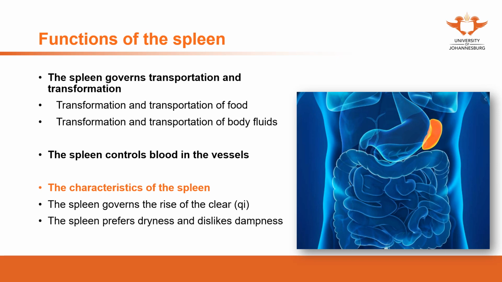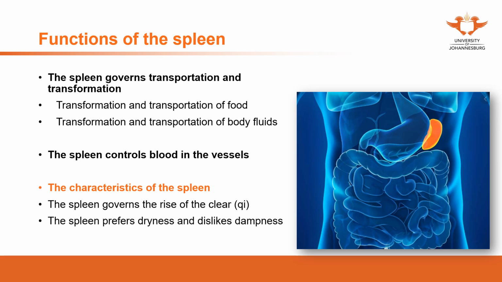The reason why we say the spleen governs these two functions is that the spleen and stomach receive the food from the mouth and esophagus, and then the food goes to the stomach. The spleen will receive and absorb it.